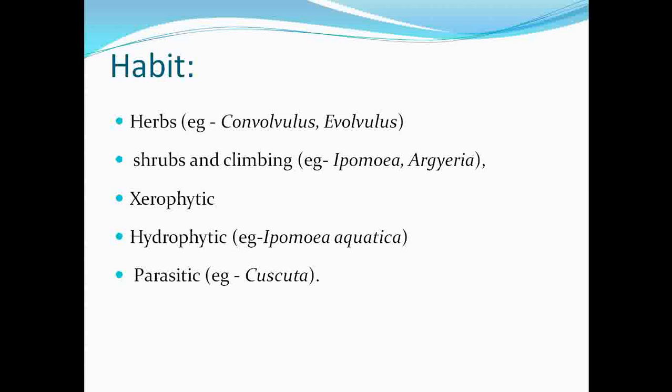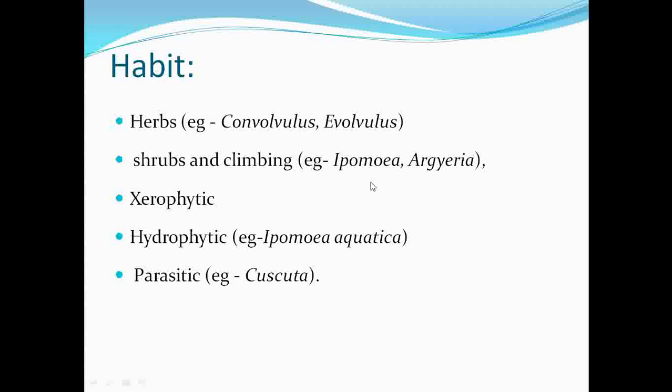It is one of the aquatic plants which is found under this family. That's why we call that plant a hydrophytic one. Then one of the members belonging to this family is Cuscuta. This is a parasitic plant which shows the presence of haustoria, and it can acquire its food material from the surrounding plants, or the plants on which the Cuscuta can grow.